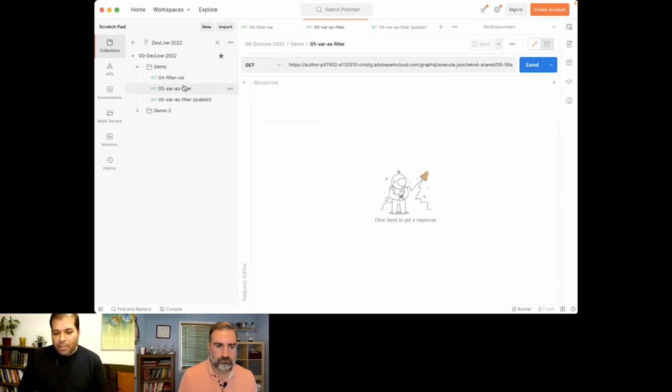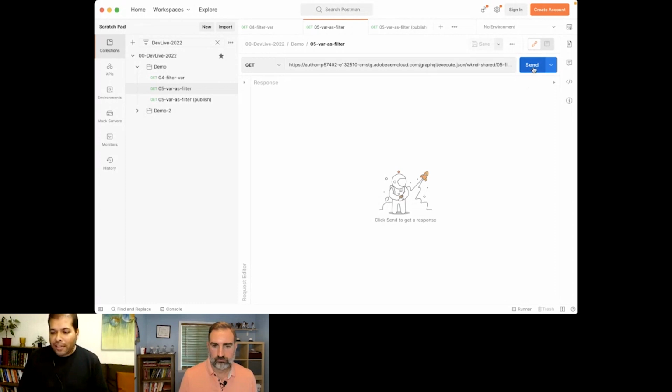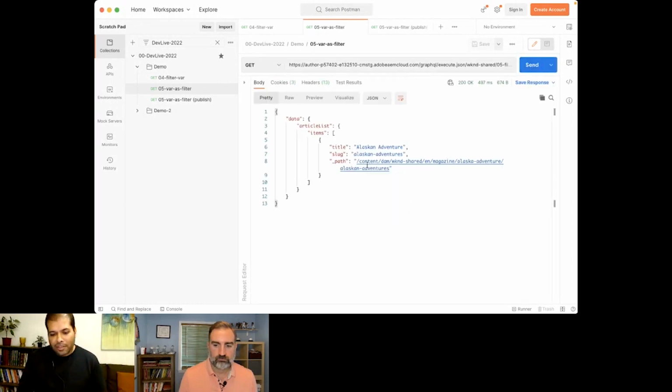Similarly, going over the filter, here I'm using the number 5 filter as a variable persisted query and passing on the whole filter as a parameter. So here, semicolon filter equals, and then it's the slug and expression and value, etc., everything together encoded. And when we execute it, we get the result with the paths, edit paths, as we changed the query a little bit to recognize the result as an output.